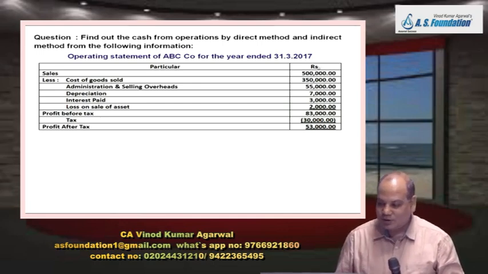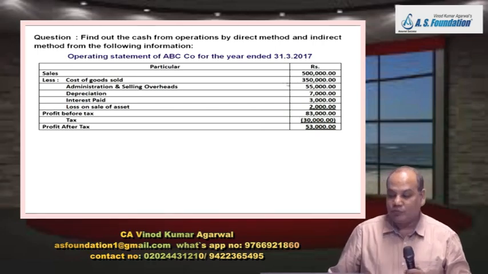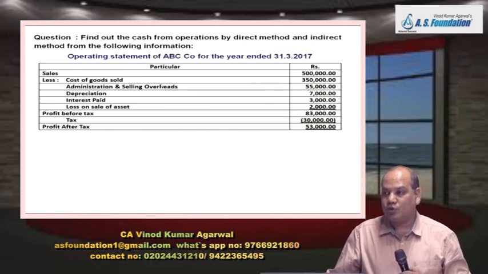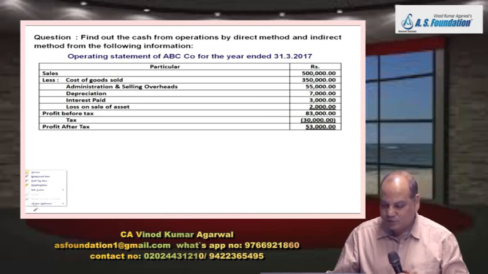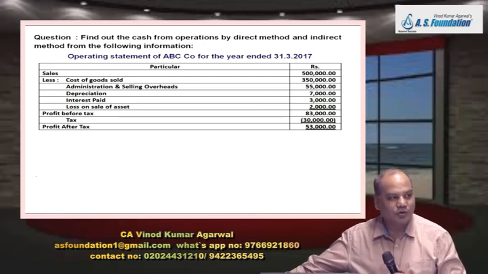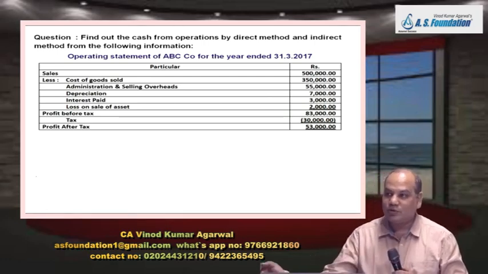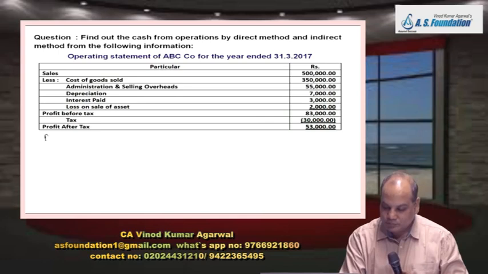Wait, this is a dangerous item because student take this number and adjust the creditor. No. Using cost of goods sold, first we will find purchases. Formula for purchases. Anybody? Purchases formula. Cost of goods sold plus closing stock minus opening stock.